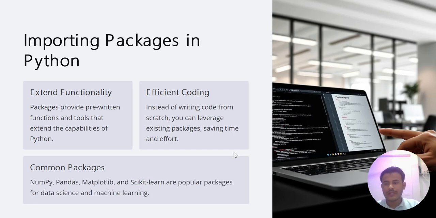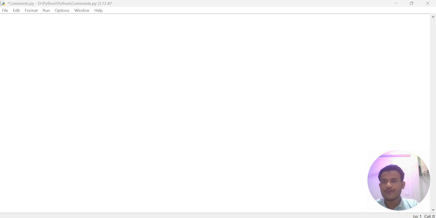So mainly common packages are NumPy, Pandas, Matplotlib, scikit-learn, and more popular packages for data science and machine learning. We can import a package by using the import keyword. Let's understand the concept of the package practically. So I open the Python shell and we simply import any package by using the import statement.